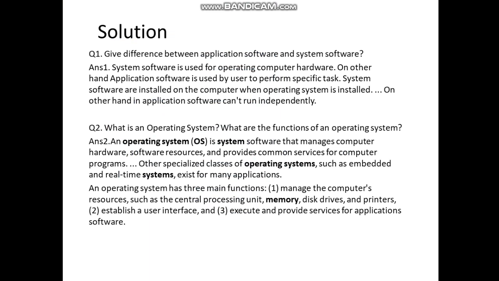An operating system has three main functions: manage the computer's resources such as the central processing unit, memory, disk drives, and printers. Second, establish a user interface. And third, execute and provide services for application software.